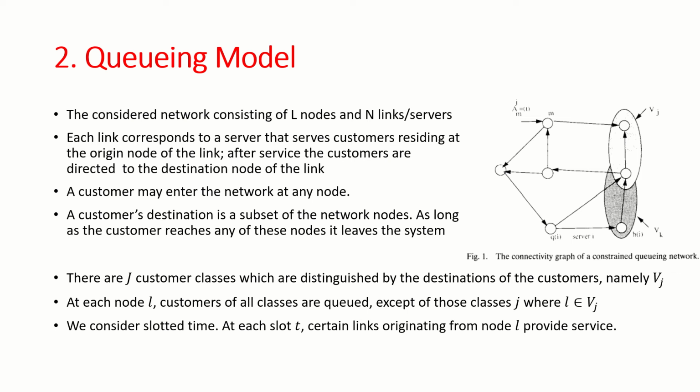We consider slotted time. At each slot T, certain links originating from node L provide service. Those are the activated links at slot T.